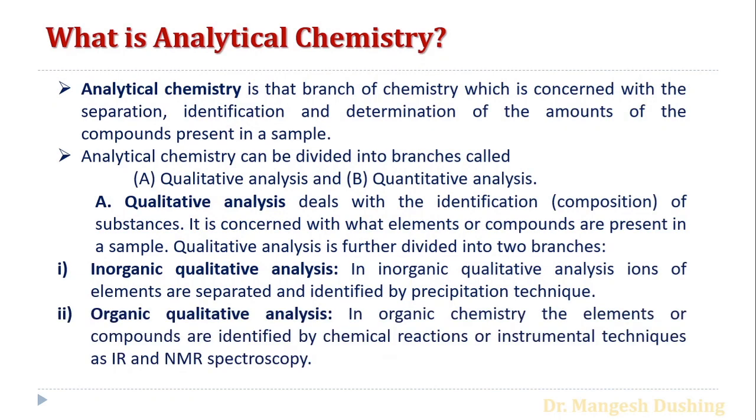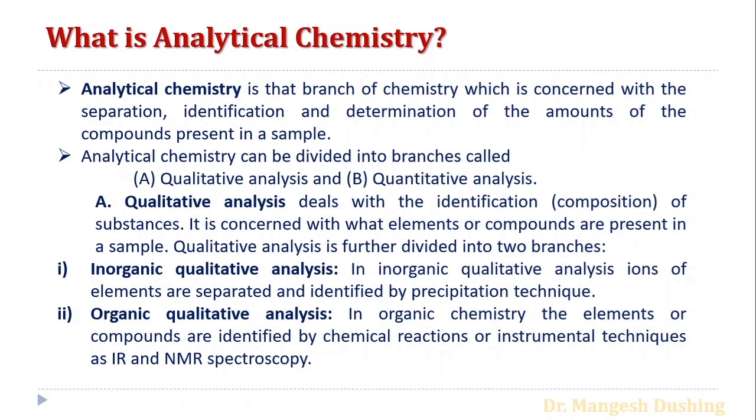The second is organic qualitative analysis, in which the elements or the compounds are identified by chemical reactions or instrumental techniques such as IR, NMR, and UV spectroscopy.